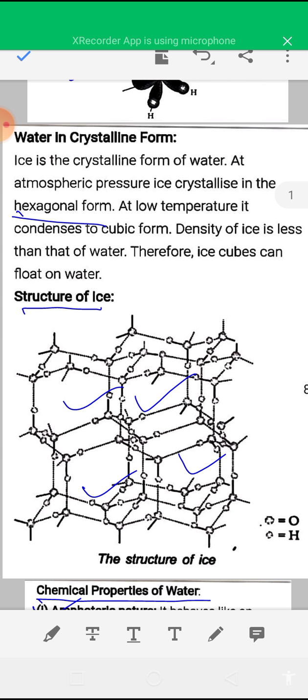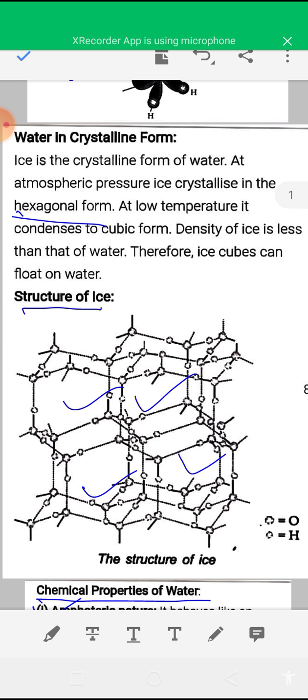So the structure of ice is a hexagonal cage-like structure, and the density of ice is less than the density of pure water. This is because the volume of ice is more than the volume of water. When water becomes ice, the volume of the ice increases due to its hexagonal cage-like structure in which there are some vacant spaces.